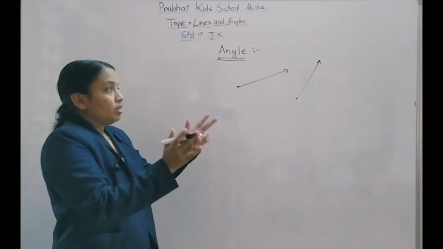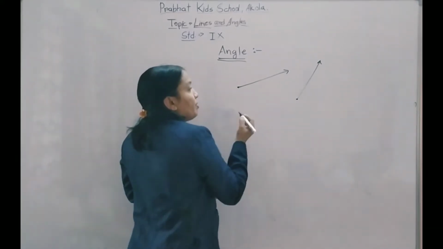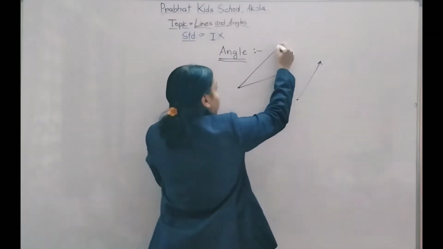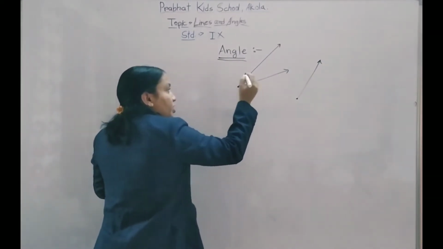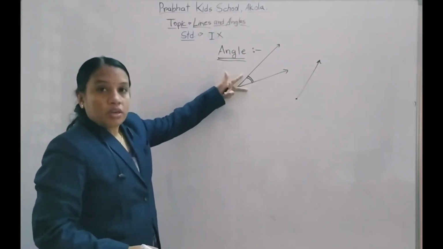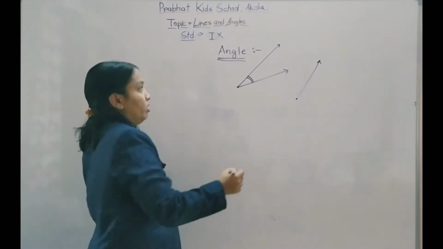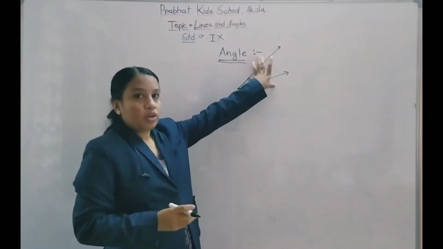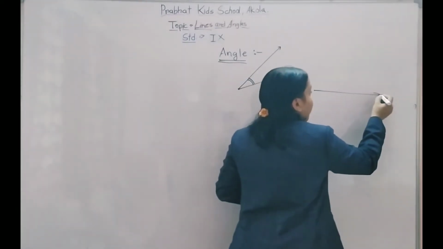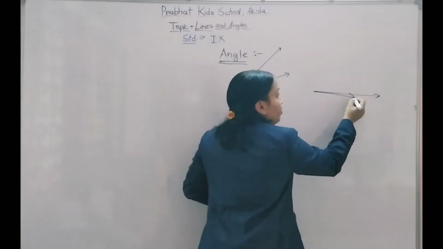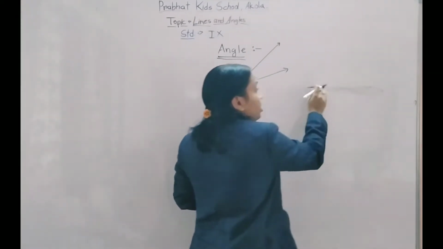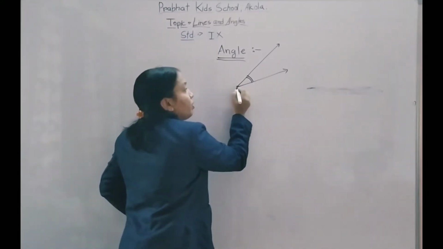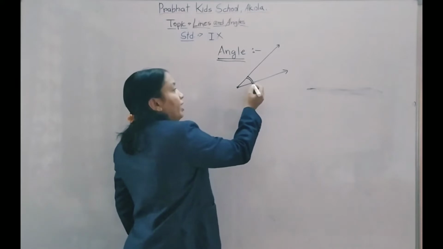If these two rays meet each other at their common point, means if I take this and join here, then the region formed between those two rays is called an angle. Another definition is two non-collinear rays. Non-collinear means they are not lying in the same line, they are not overlapping. If they are collinear, then the angle is 0. The region where these two rays meet at one common initial point is called an angle.